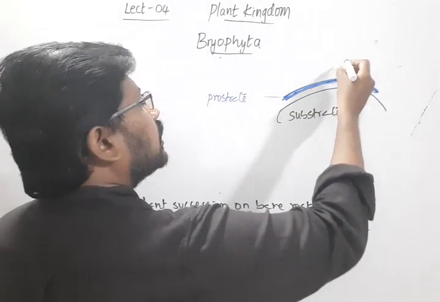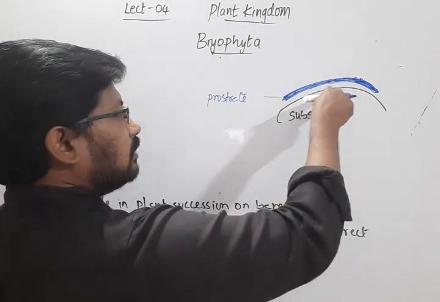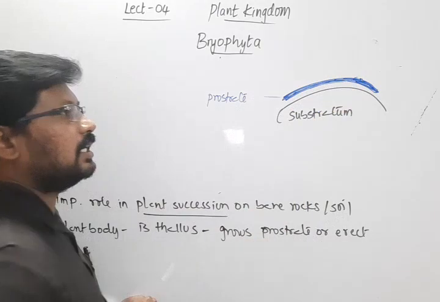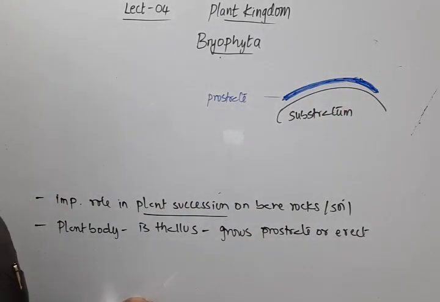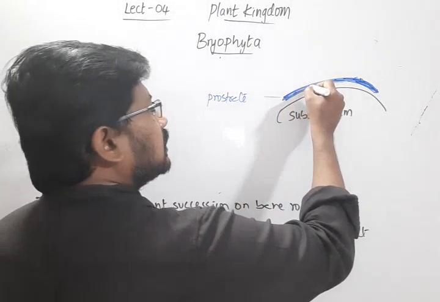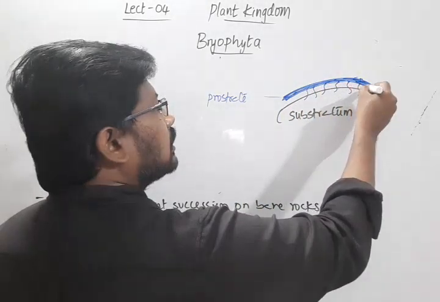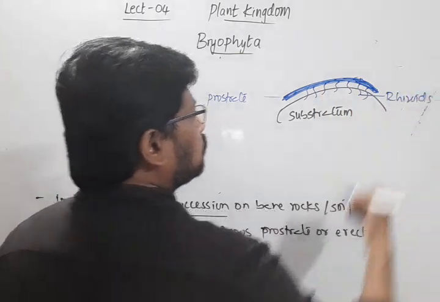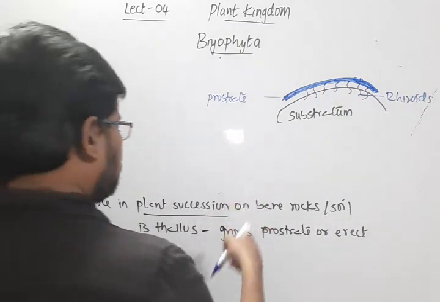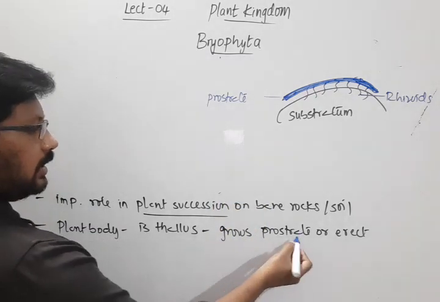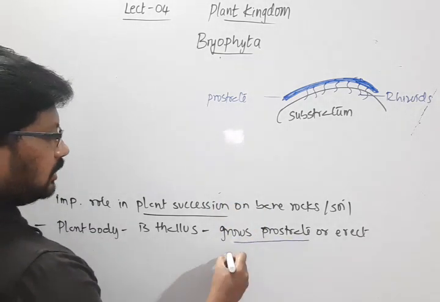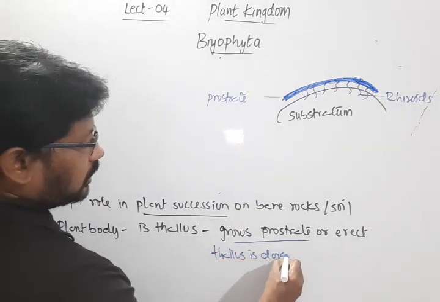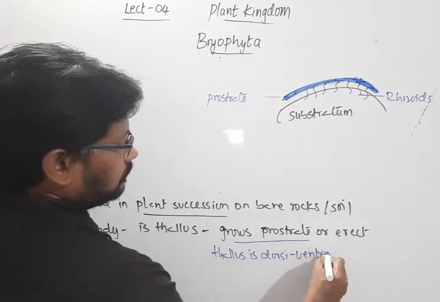This thallus will be appressed to the substratum, meaning it will be very closely attached to the substratum with the help of rhizoids. These are rhizoids, which are root-like structures. In case of prostrate growth, the thallus is dorsiventrally flattened.